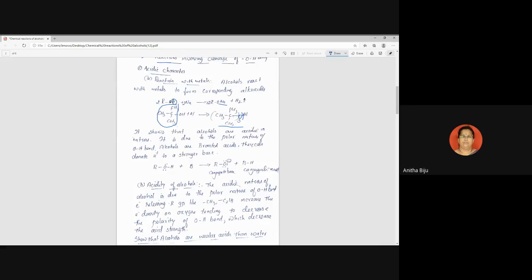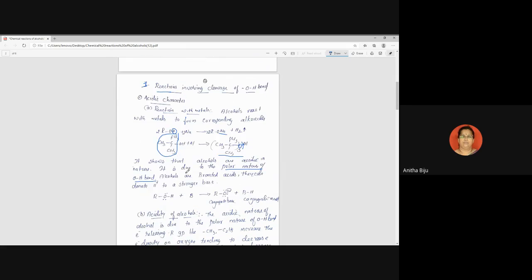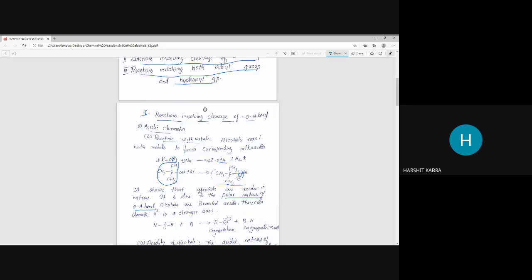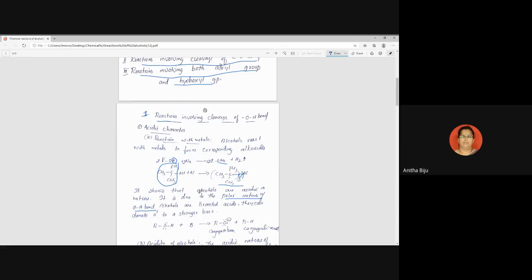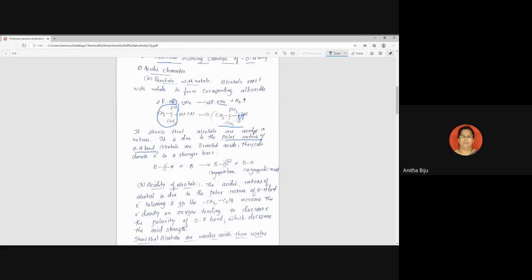So these two reactions show that alcohols are acidic in nature. What is the reason behind it? This is the reason: due to polar nature of OH bond. What do you mean by polar nature? Harshit, can you say what you mean by polar? Showing positive and negative charge. Good. So it is capable of cleaving, resulting in the formation of one positive and one negative. Very good. So that is the reason behind the acidic nature.